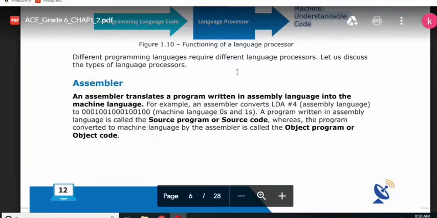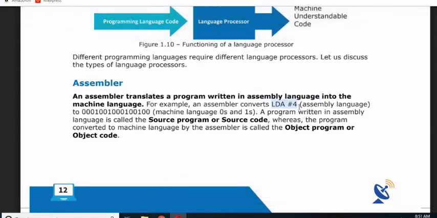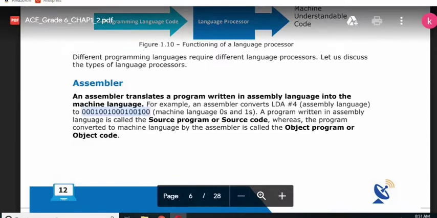Here first we have the assembler. The assembler is also a language processor, but the assembler basically translates programs which are written in assembly language. Assembly language is a second generation language. So the codes that we write in assembly language, like the mnemonic codes, for example LDA 4, this is assembly language written in mnemonic codes. This code will be translated into this machine language code.